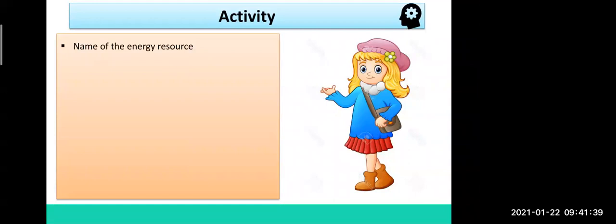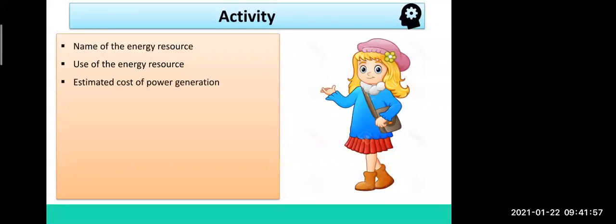Okay. Now in this activity, what you have to do? You have to tell the names of the energy resources as I taught you. Then what is the use of these energy resources? Like wood is used for burning purposes. Coal is used to run the vehicle in this way. Okay. Then estimate the cost of power generation.